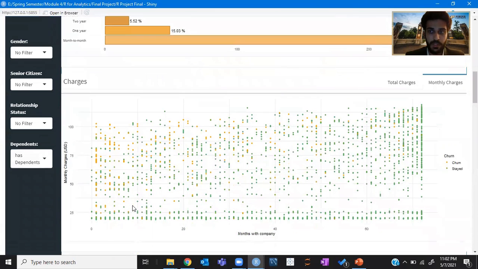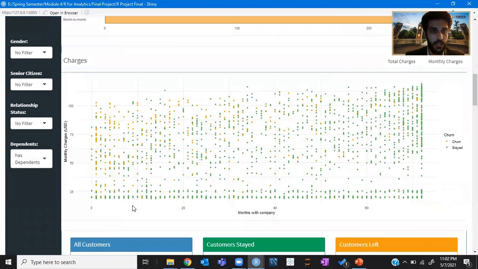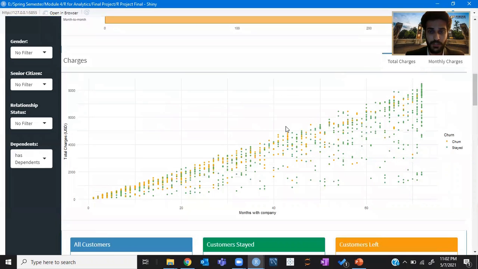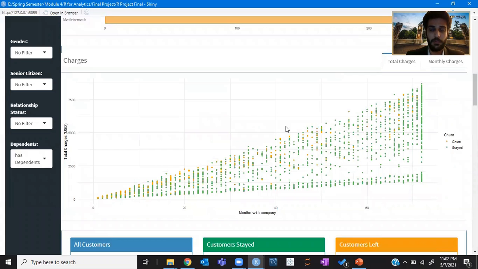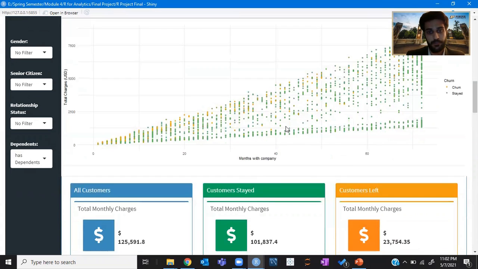We have different variables which we have plotted against churn, and we have drawn different insights from this data. One of the most unique graphs we developed during this process was plotting monthly charges against months with the company. We found that as the tenure with the company increased, as people subscribed longer to a particular company, their customer loyalty or their sunk cost increased, and their churn rate decreased. As you can see from this graph, for both total charges and monthly charges, as the number of months with the company increases, the churn rate decreases.